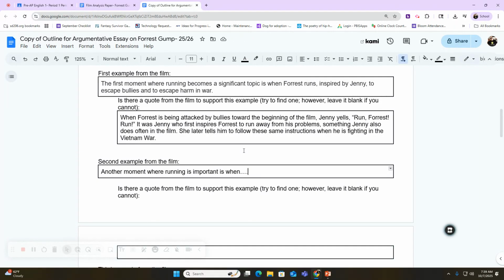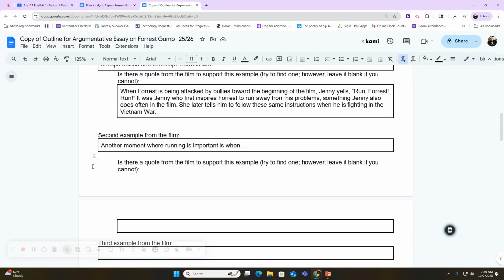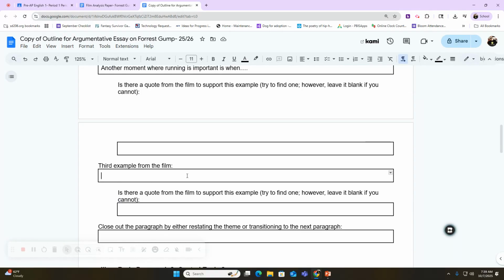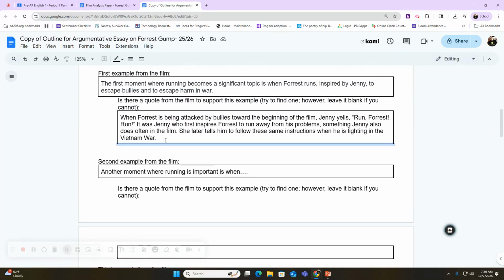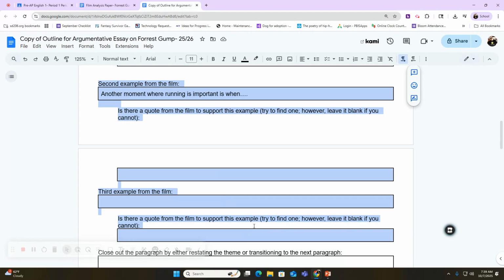Maybe I give the example of Forrest saving his platoon in Vietnam. Maybe I give an example of Forrest running later in the film. Maybe I give an example of Jenny running, because remember, we're talking about how sometimes it's not the right solution. So I've got to give two more examples, the same way I did the first one. So what you want to do now is pause the video and complete the boxes for your second example and your third example. So pause the video and do that now.